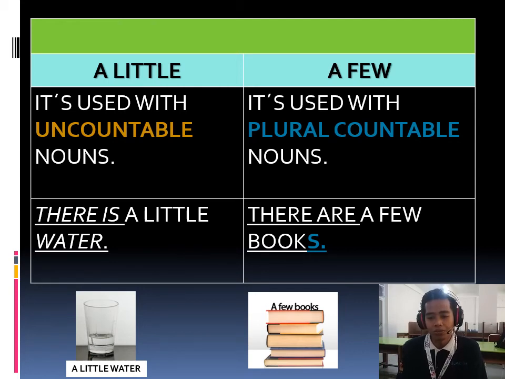We use a few for plural countable nouns. There are a few books. So if you say there are few books, that's not correct. The correct one is there are a few books. There are a few students in P4A. There are a few people in the cafe.